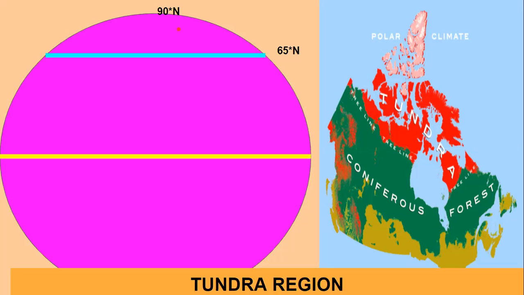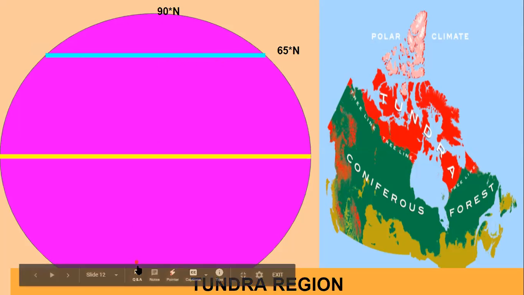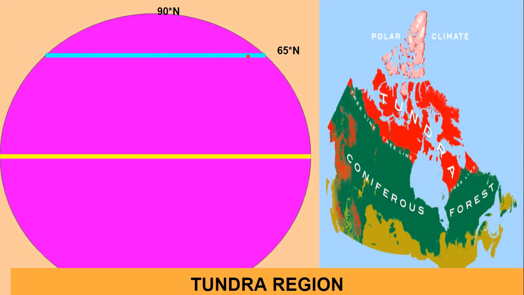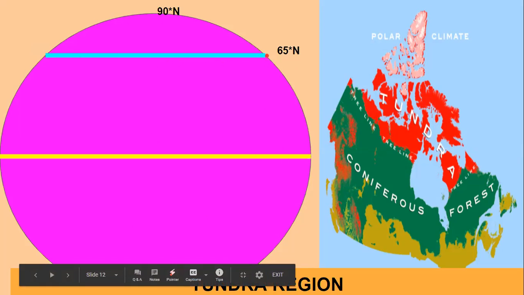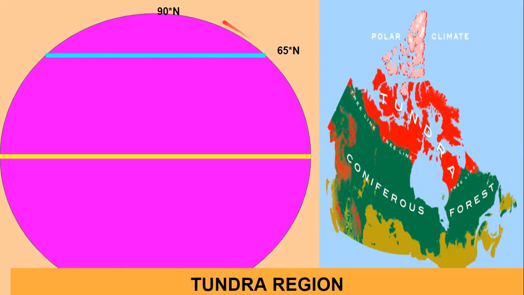Yes, we have to study about the tundra region. So what is the extent of the tundra region? This is the latitude. One more thing I would like to tell you: latitude tells you the location of a place, and longitude, that is a vertical line, will tell you the time of the place. So let us locate the tundra region. Again, I'll repeat. Tundra region extends from 65 degree north latitude to 90 degree north latitude in the northern hemisphere. So we will study more about the tundra region now.